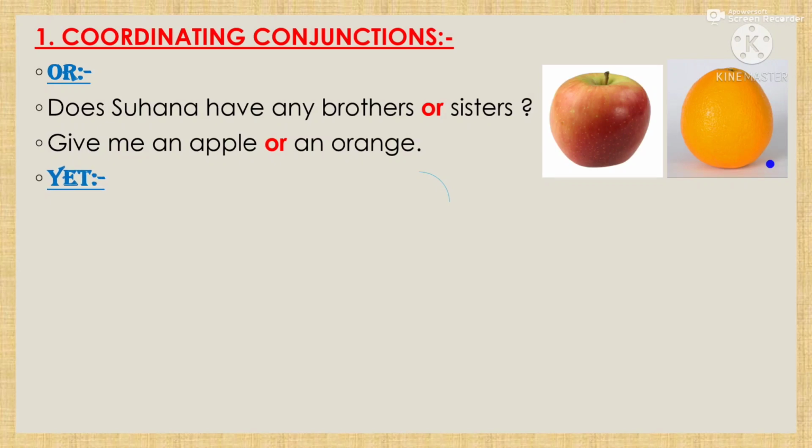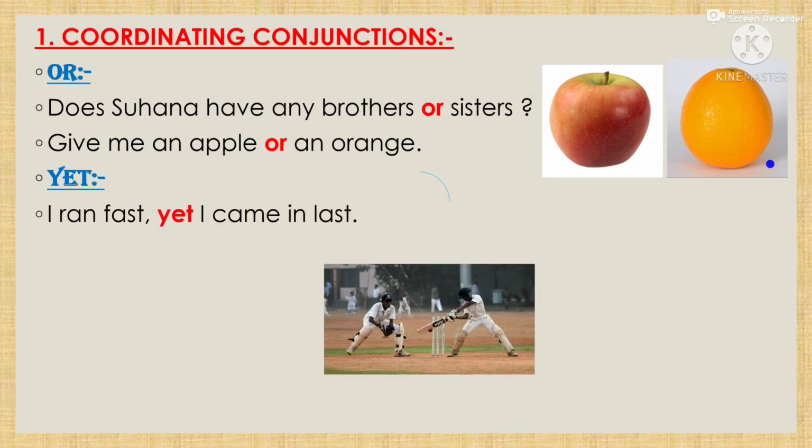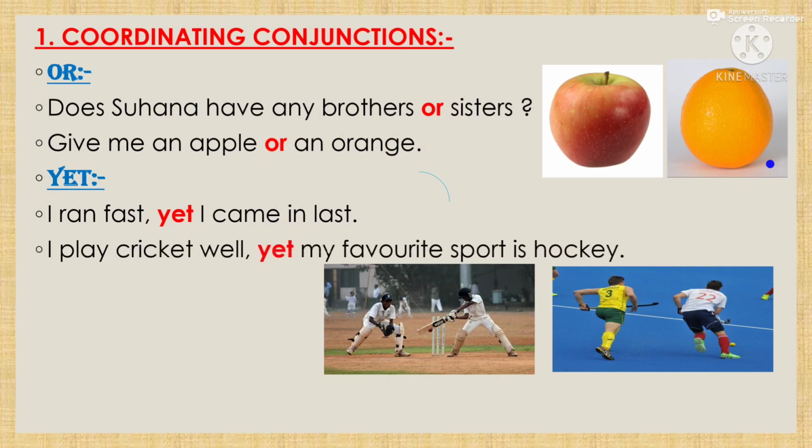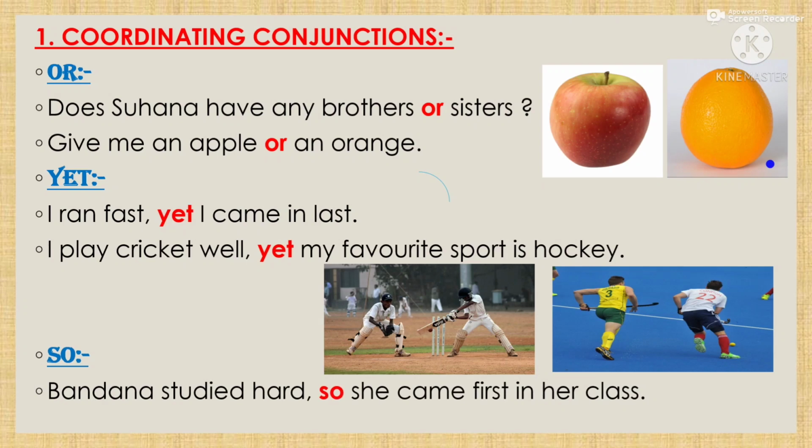Another coordinating conjunction is yet. Sentence: I run fast yet I came in last. Another sentence: I play cricket well yet my favorite sport is hockey. Like that, the last one is so. We can make a sentence: Vandana studied hard so she came first in her class. So this is also used as a reason. So these are all about coordinating conjunctions.